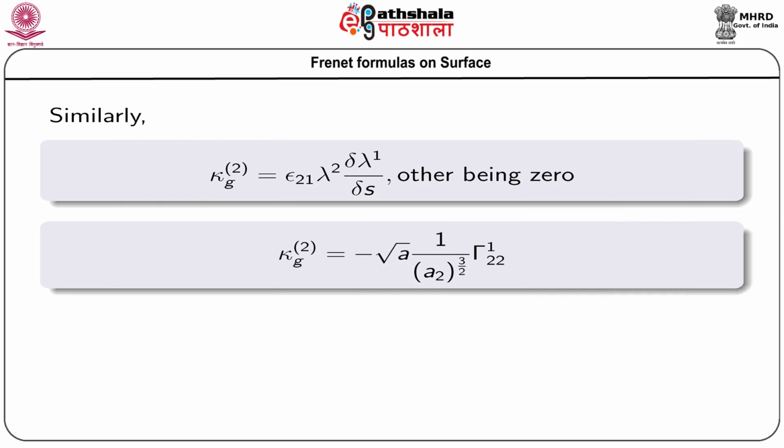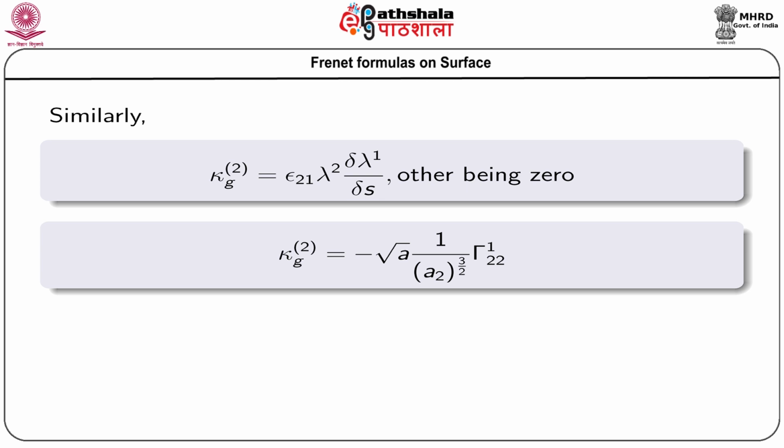Similarly, for the U2 curves, the geodesic curvature kappa g 2, that means for U2 curves, we have epsilon 2 1 lambda 2 del lambda 1 del s, and others will be 0.